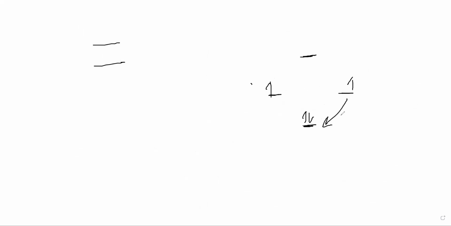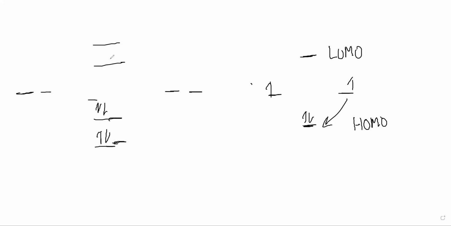Here, this is the HOMO and this is the LUMO. But here, because there are multiple orbitals conjugating, these are the two occupied orbitals and these are the two unoccupied ones. So this level is higher than this base level, and this is lower than this height.